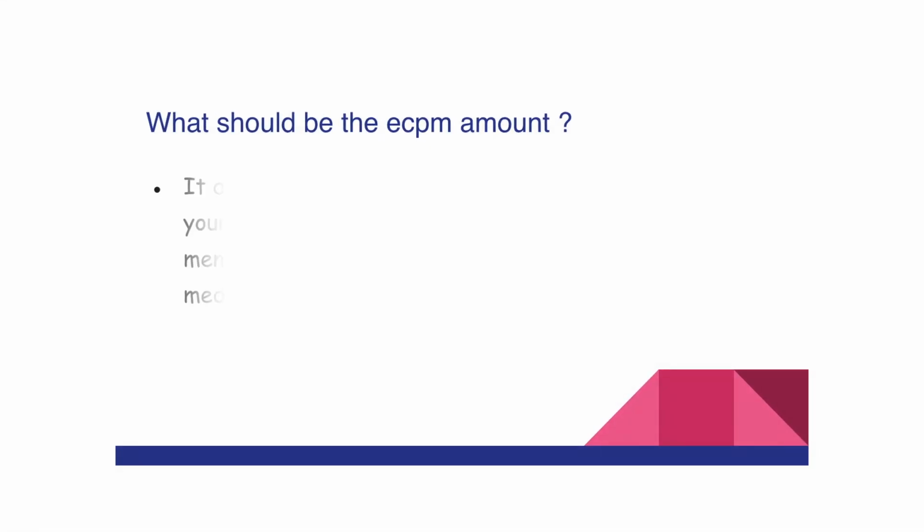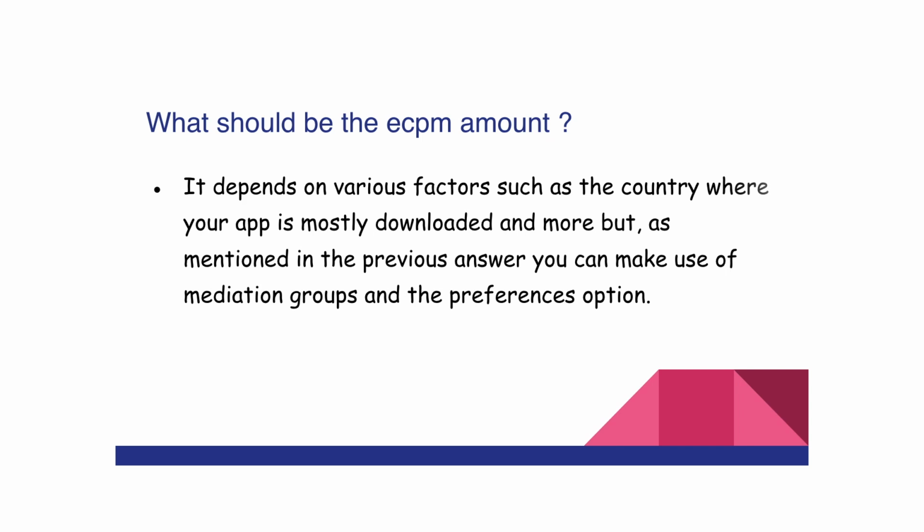The floor of the eCPM amount varies based on the country where your app is mostly downloaded and various other factors. However, AdMob has enabled a new option where you can set the eCPM floor within the ad unit settings, and there you can select different eCPM values for different countries. But for this, you should have knowledge regarding how advertisers are paying in different countries.